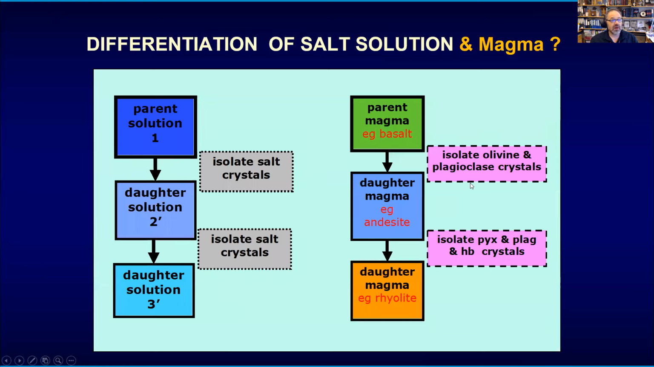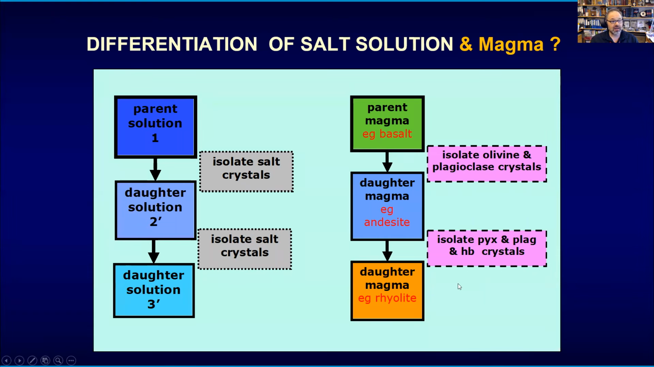So having said this, this allows us now to summarize. This is going back to my undergrad supervisor, Colin Donaldson, where we have a parent solution or parent magma, and we isolate crystals, salt crystals. Then we get a daughter solution. From that, we can isolate yet more crystals, and we get another daughter solution. Magmas are not so simple. They are a multi-component system with more crystal types on the go. So if we have a parental magma, a basalt, we will isolate, for instance, olivine and plagioclase crystals to start with. We make a daughter magma of andesite liquid, then we might isolate pyroxene, plagioclase, potentially hornblende, and the daughter magma might ultimately be a rhyolite.